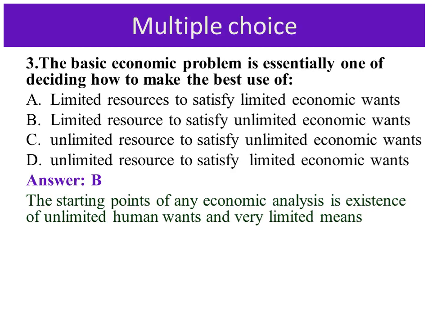D. Unlimited resources to satisfy limited economic wants. As you can see, the answer is B. The starting point of any economic analysis is the existence of unlimited human wants and very limited means or resources. The subject of economics came into existence because of unlimited human wants and limited natural or economic resources. This is the main economic problem.